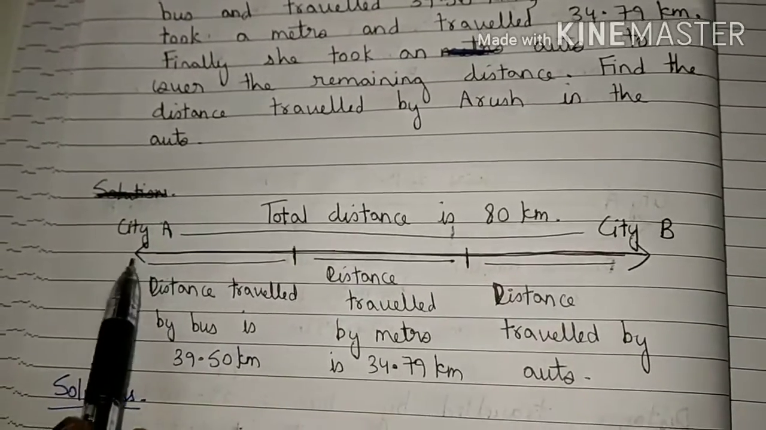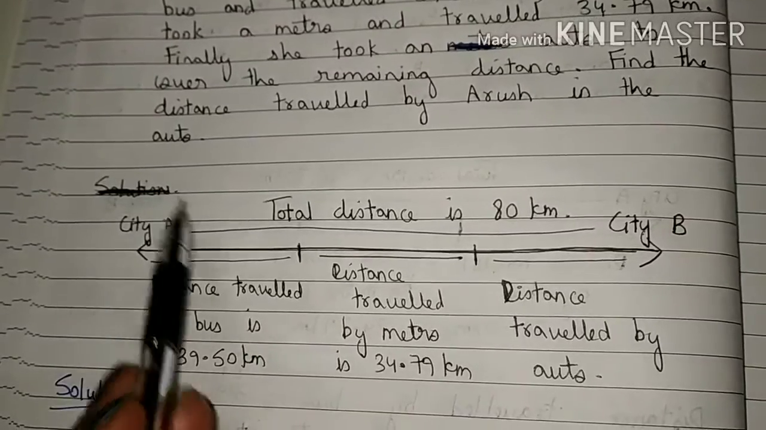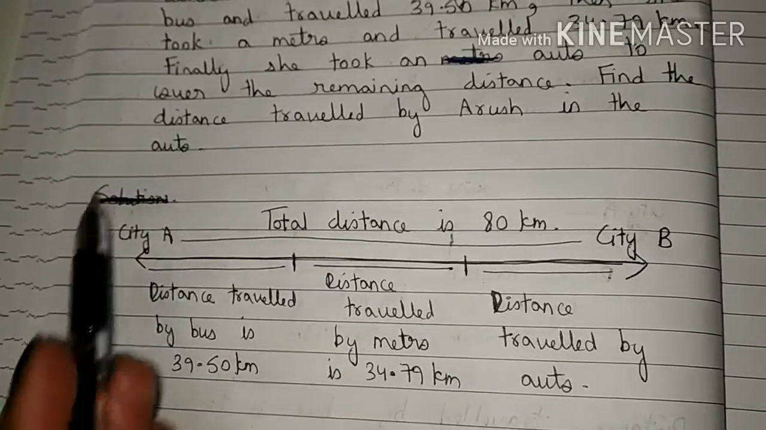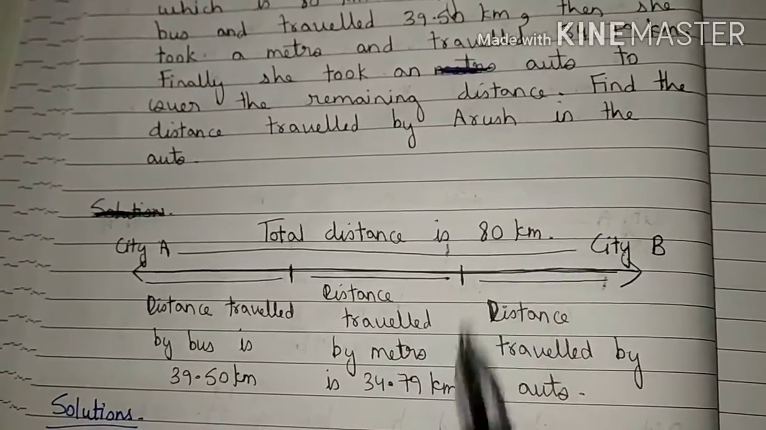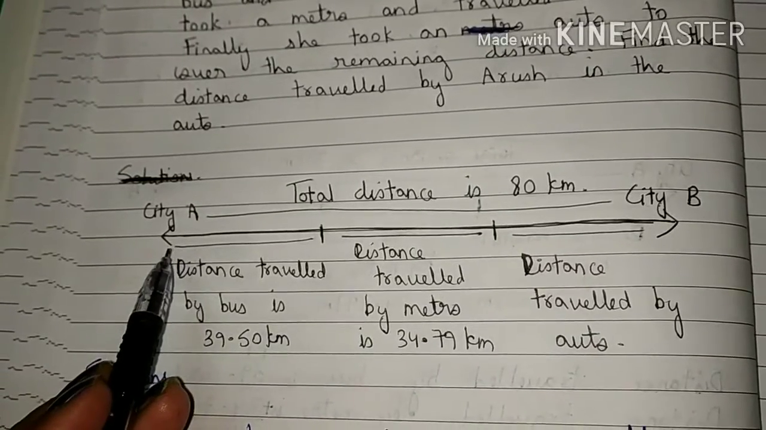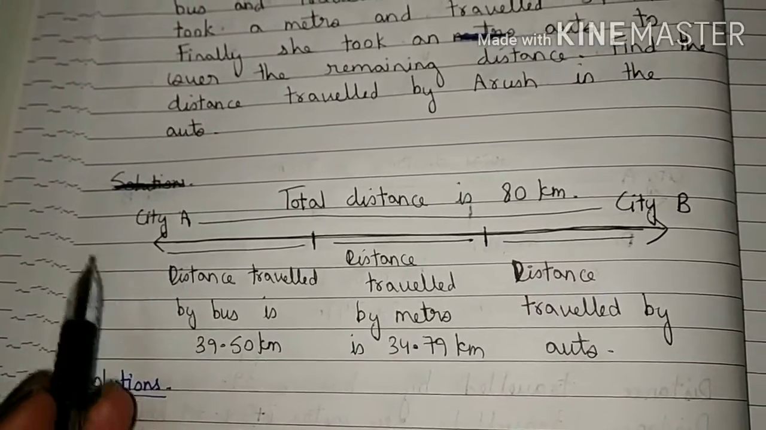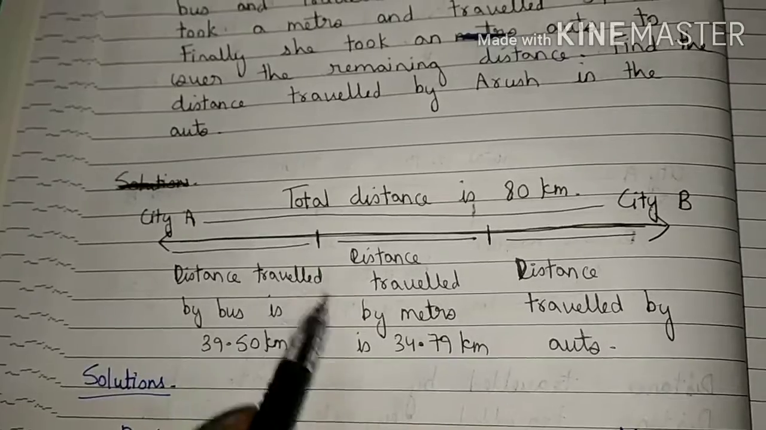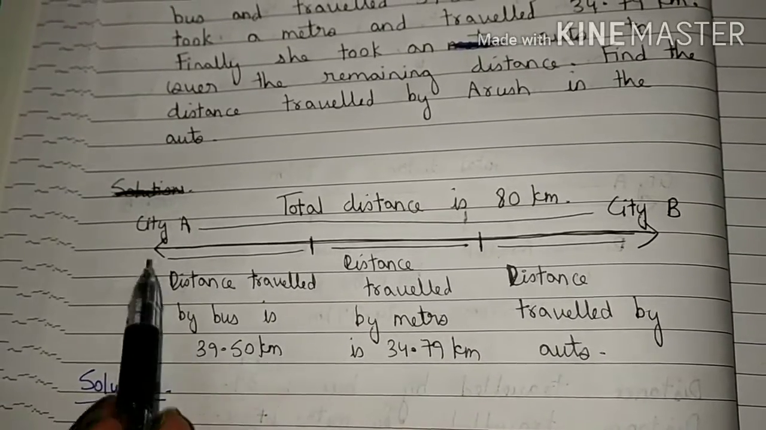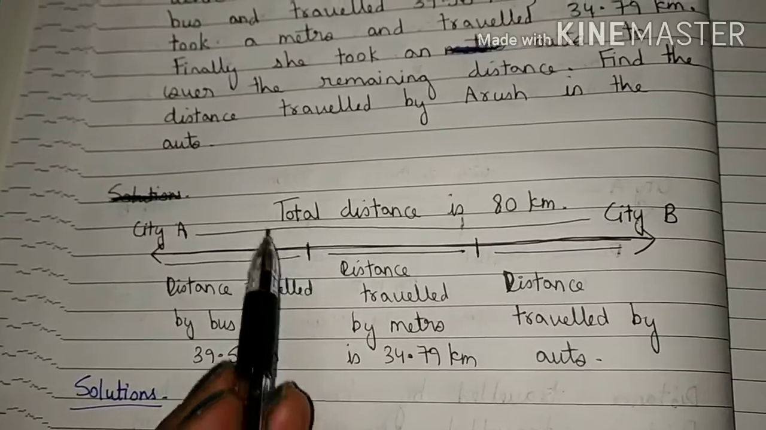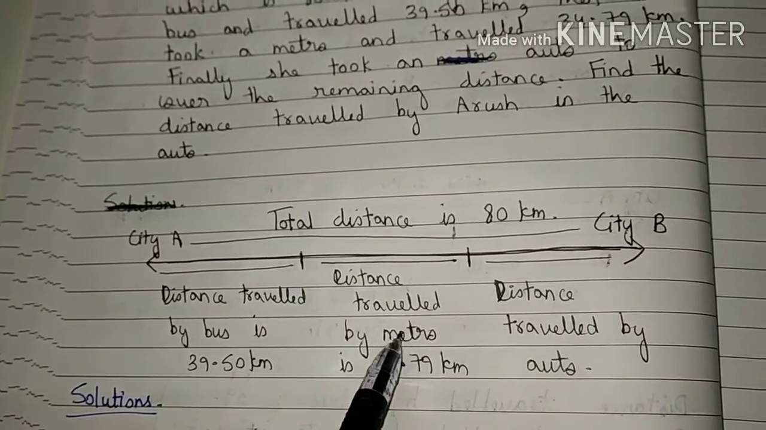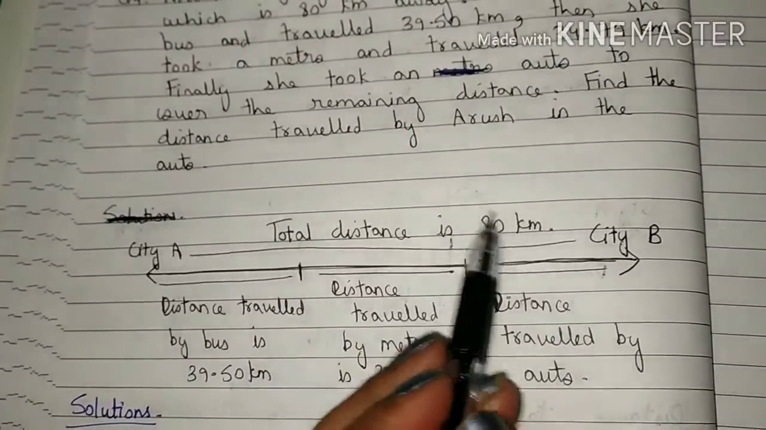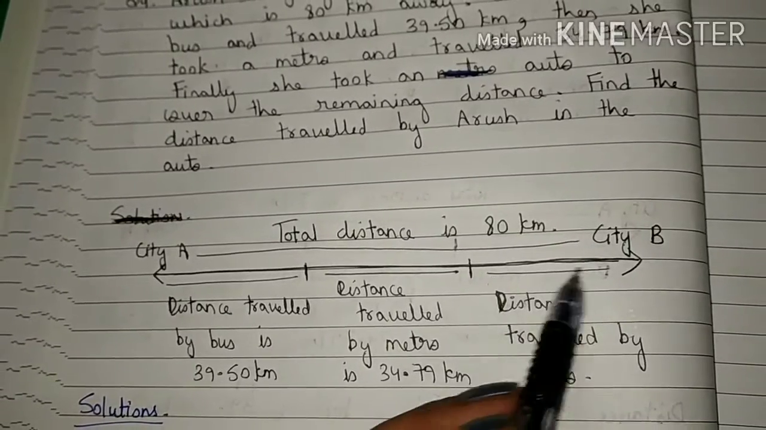Now students, Arush is going to start his journey from city A to city B, and the total distance from city A to city B is 80 km. At the starting of his journey from city A, she hired a bus and travelled the distance of 39.50 km. After that, she hired a metro and travelled the distance of 34.79 km. After that, she hired an auto and travelled the remaining distance.